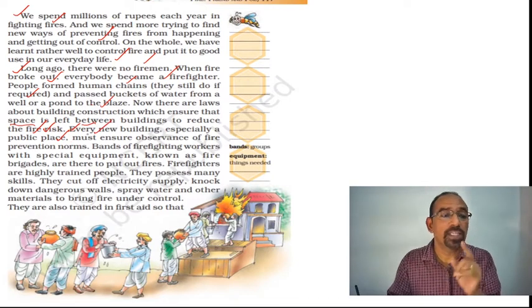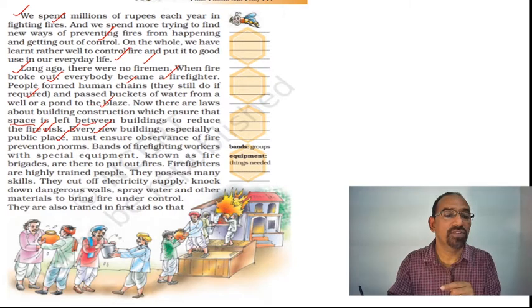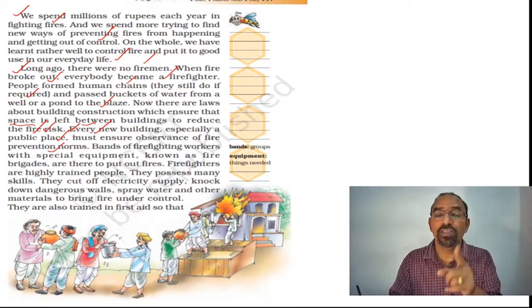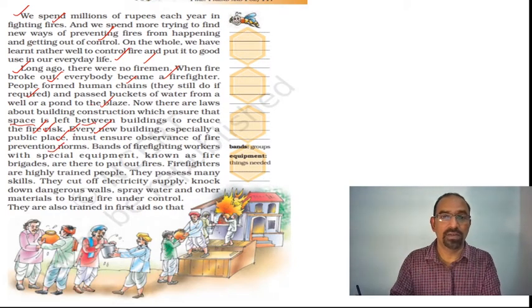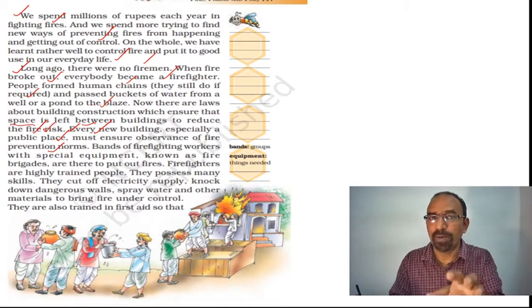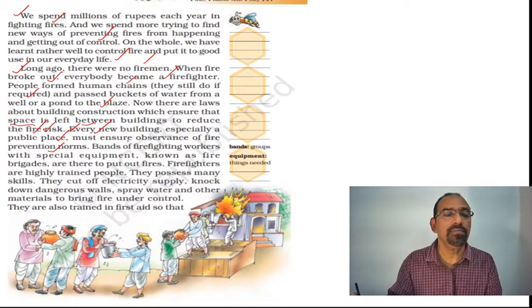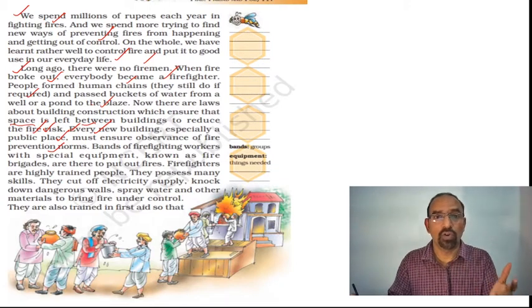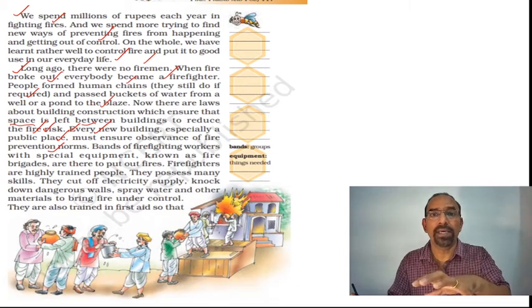Every new building, especially a public place, must ensure observance of fire prevention norms. Fire prevention norms should be observed in new buildings, especially when the building is for general public use, like auditoriums, film theaters, shops, wherever the public go and engage in activities.